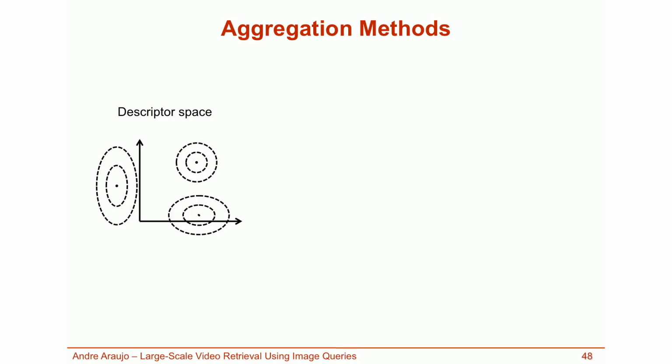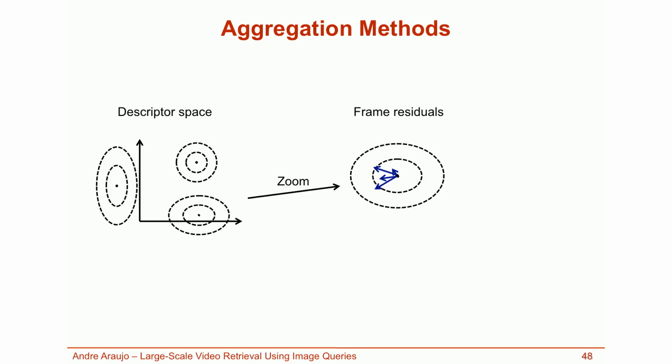Consider the Gaussian mixture model of the Fisher vector in the descriptor space, and let's zoom into a particular Gaussian. When we aggregate descriptors over a frame, some descriptors in that frame will have large residuals like the ones shown here. When we aggregate over a video clip with the same number of Gaussians, several frames will have residuals with large magnitude. Each frame is denoted here with a different color. At this point, if we simply average all residuals, they end up mixed together too much, losing discriminative power.